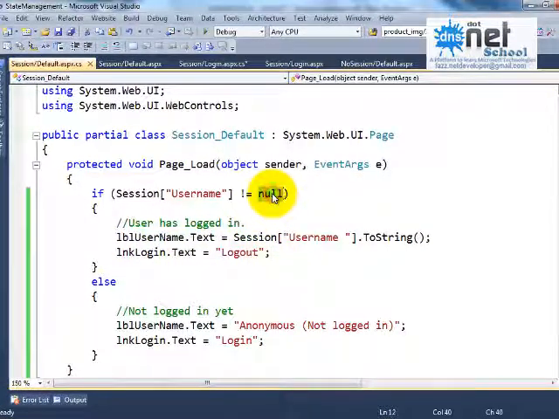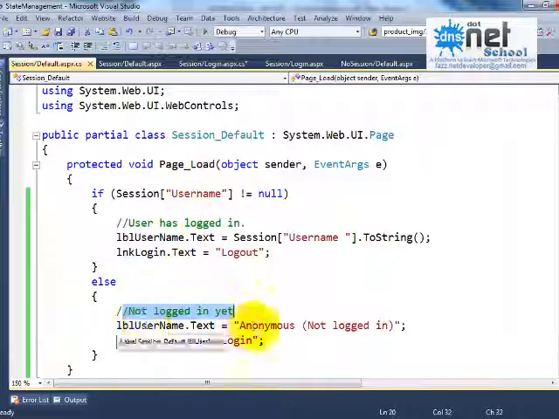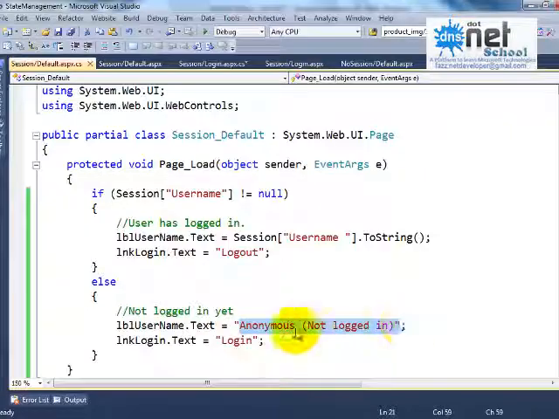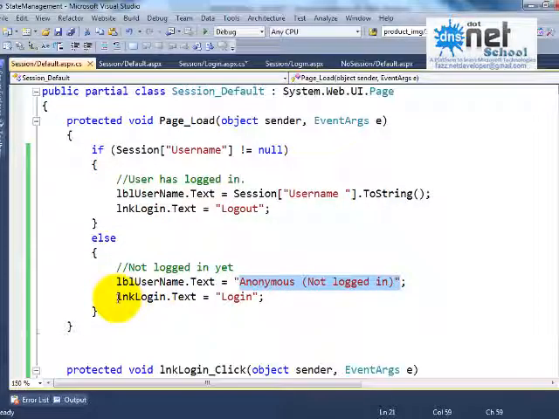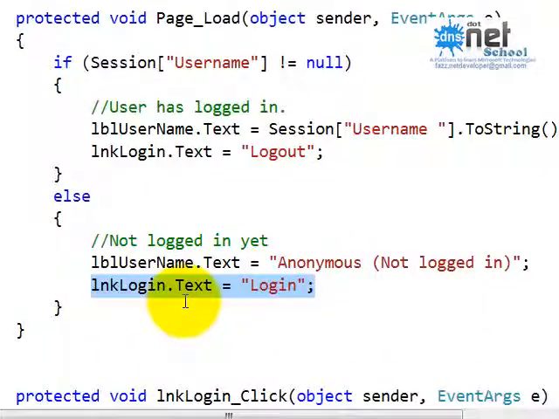If the session is null, which means I am just trying to access the default page directly, or the value of session is null, what should happen? Not yet logged in, so anonymous user is displayed in the label message, and the text of the link button should be login.